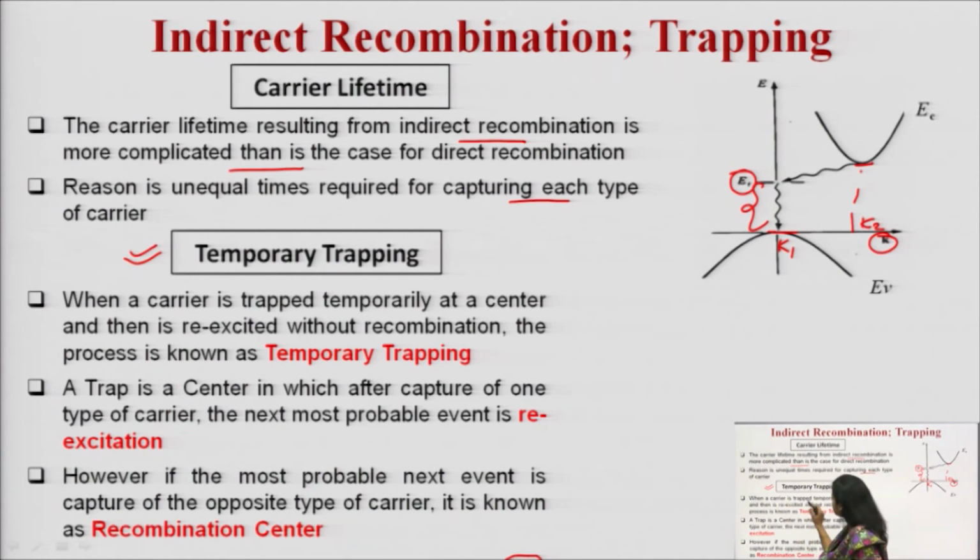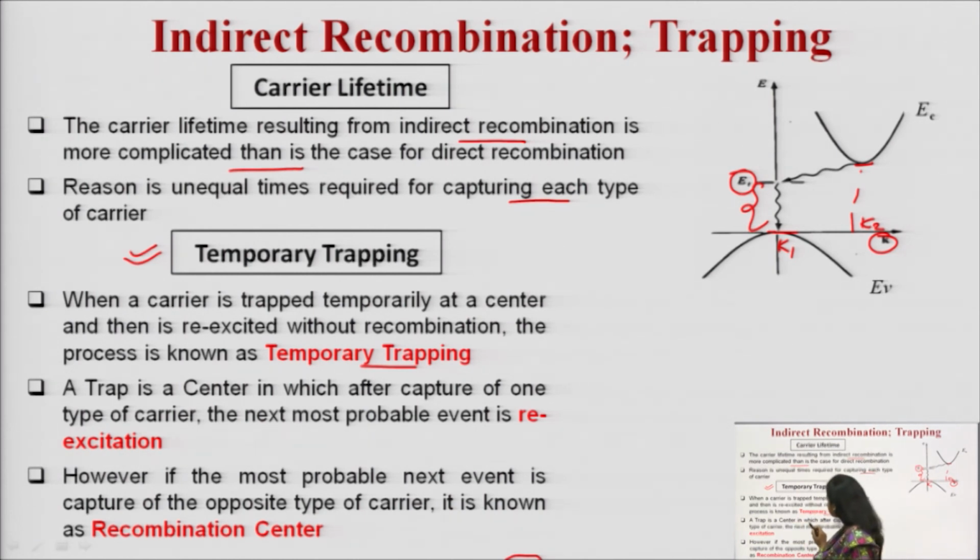So, when a carrier is trapped temporarily at a center and then it is re-excited without recombination, the process is known as temporary trapping. See, when an electron moves from the conduction band to the trap level, it has not come to the valence band and again it is re-excited to the conduction band. That is the process, which is the temporary trapping.